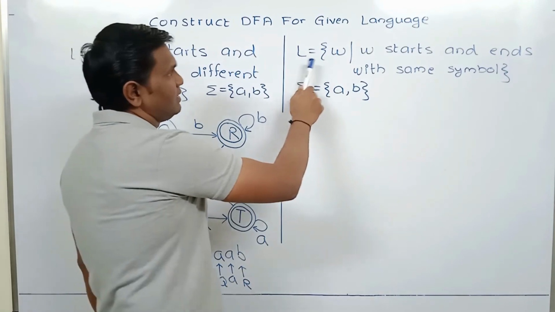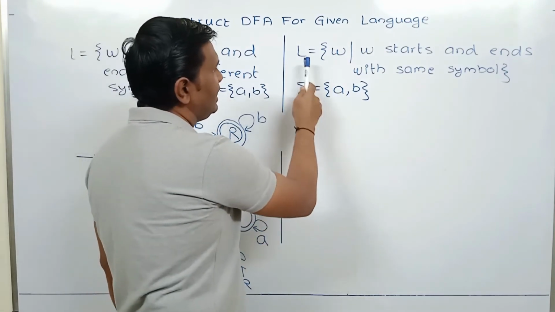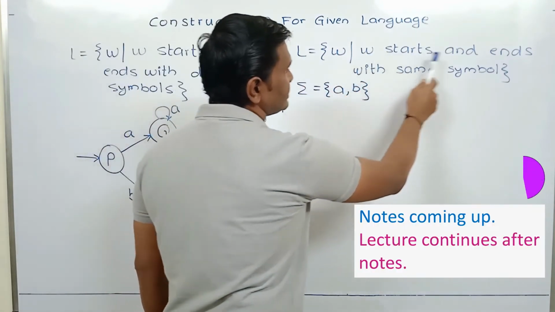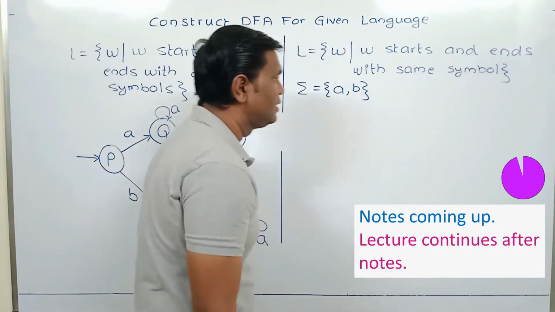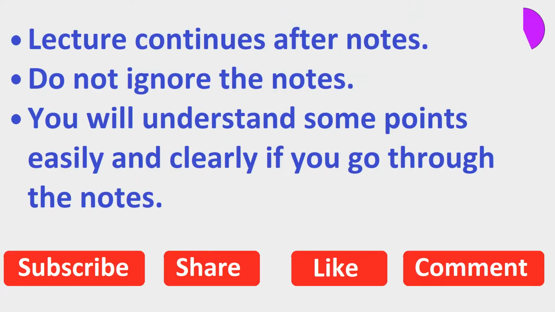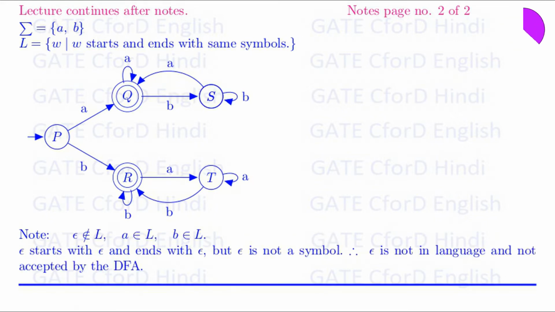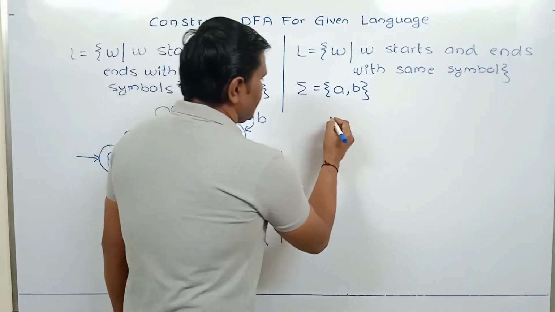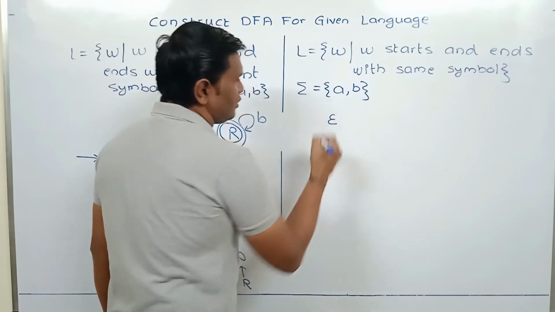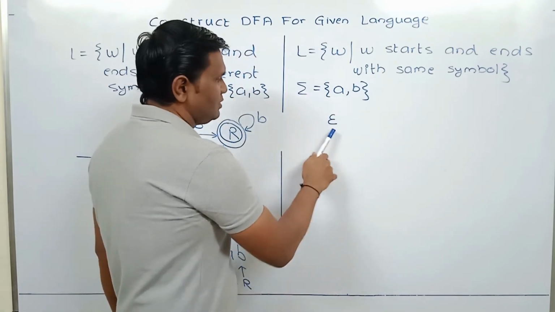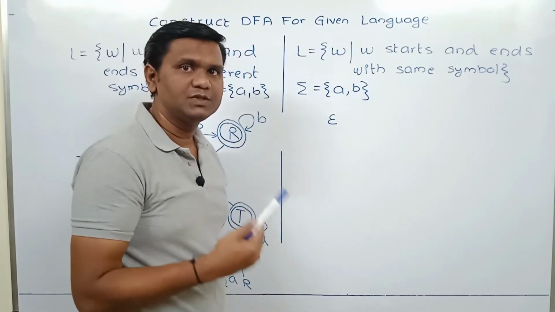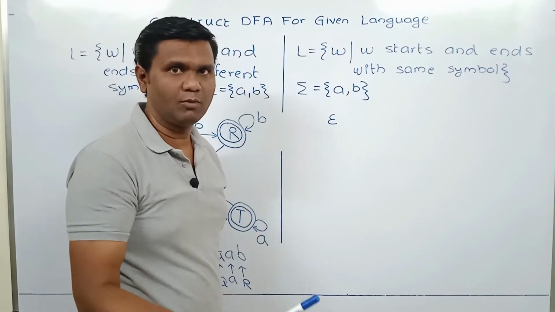Now let's consider the alphabet containing A and B, and the language is W such that W starts and ends with the same symbol. If we consider string epsilon, epsilon starts with epsilon and ends with epsilon, but epsilon is not a symbol.